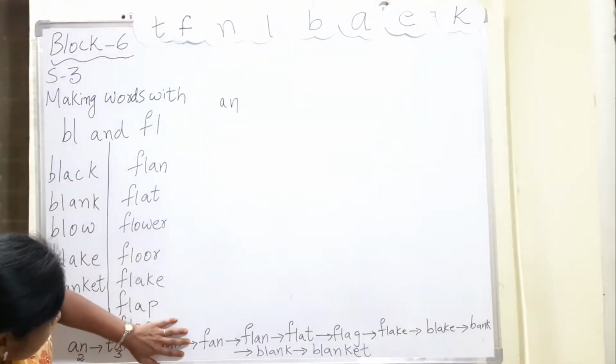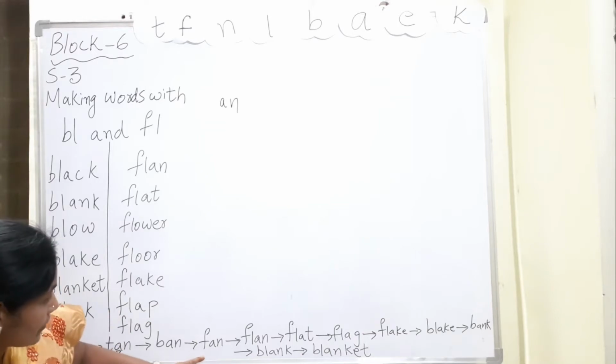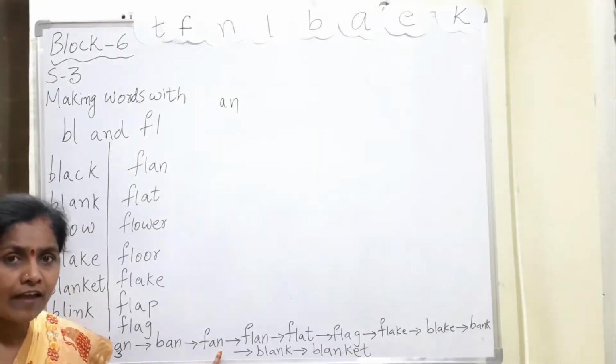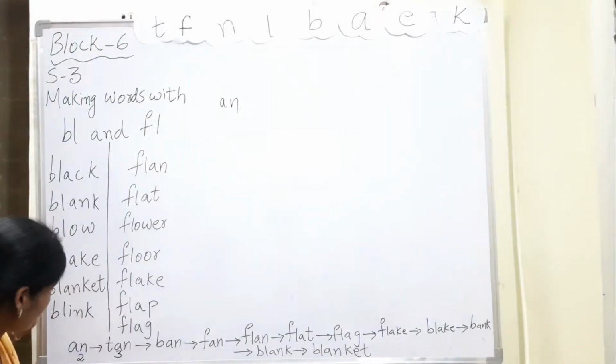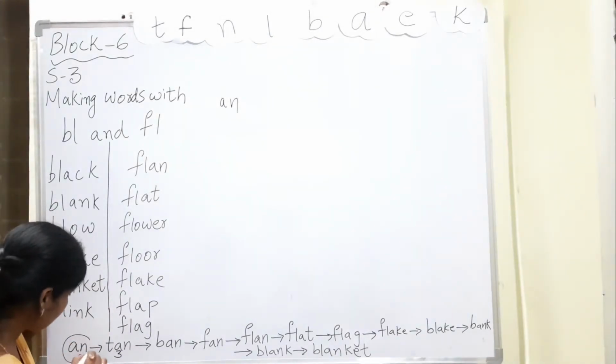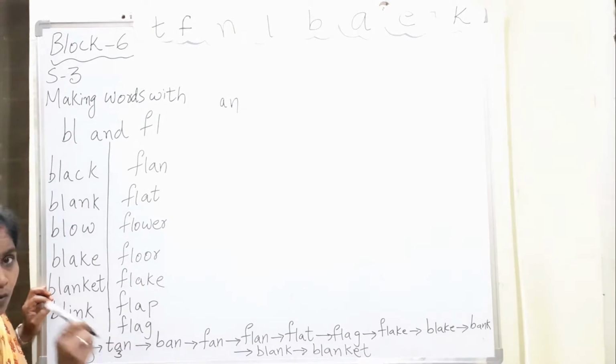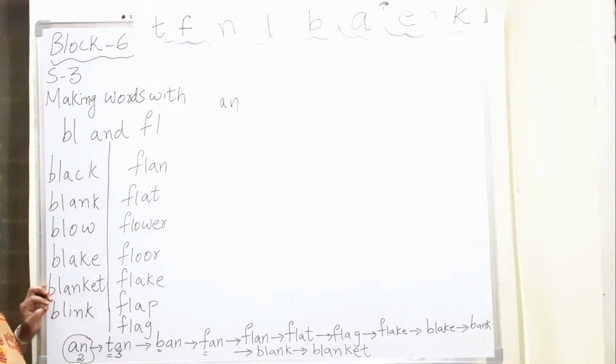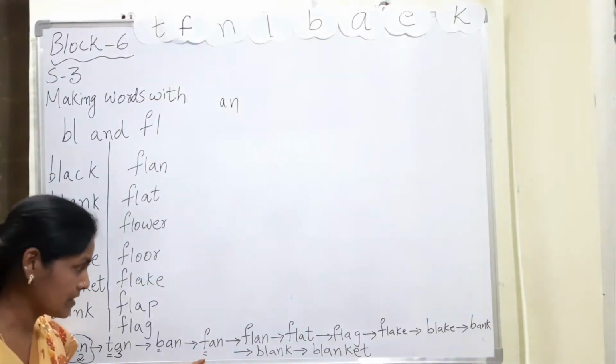One more word I have written, F-A-N, fan. Here what am I doing? This A-N is common for all. Only I am changing the first letter.